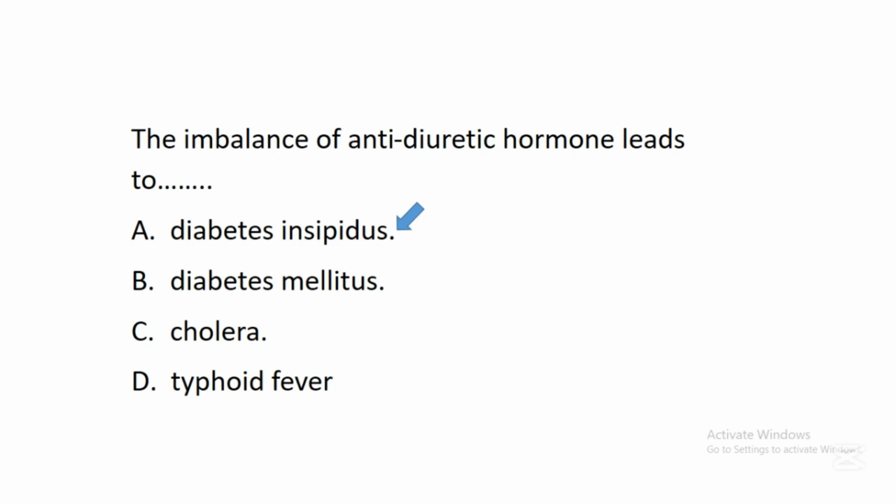But before the liver converts excess sugar to glycogen, the liver gets instruction from chemical substances called hormones. We have treated hormones in one of our videos very well. So you can also go to one of our videos so that you will learn more about many things concerning hormones. But this particular hormone called antidiuretic hormone helps the renal tubule to absorb back useful materials into the blood. But if it is lacking or if there is an imbalance of this hormone, it will now